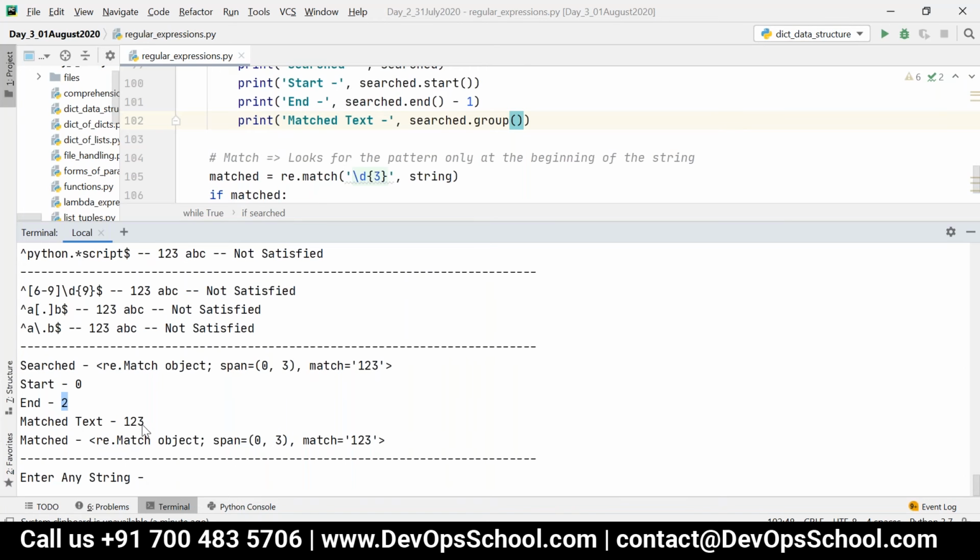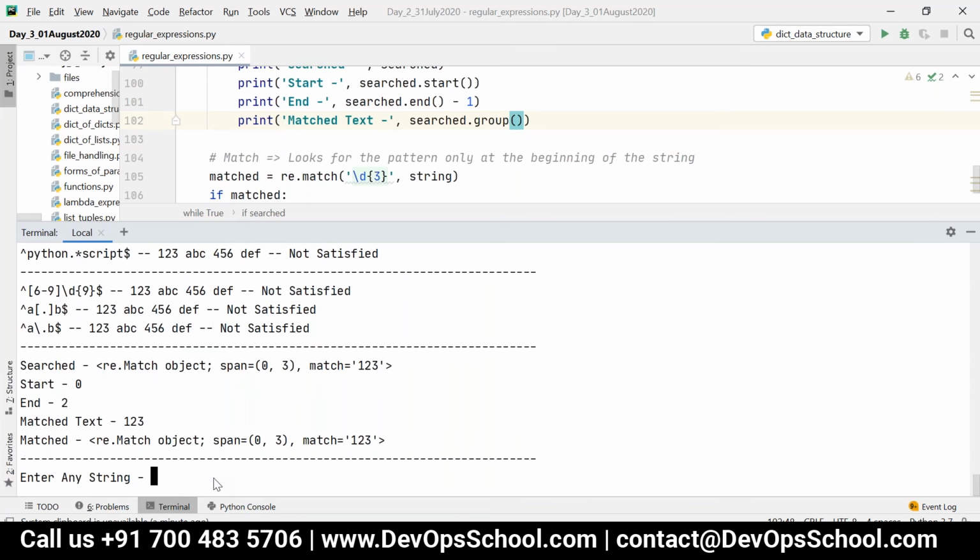But what is the problem with search and match? If there are multiple occurrences of the pattern, this will return the details of the first occurrence only. For example, if I have 123 space ABC space 456 space DEF, now I have two occurrences, 123 and 456.